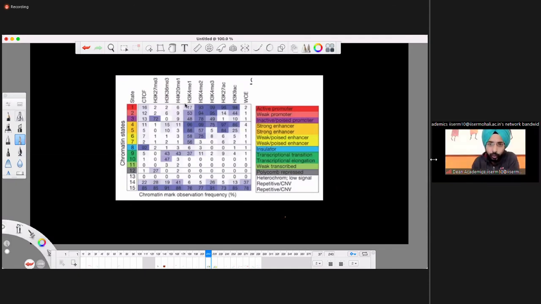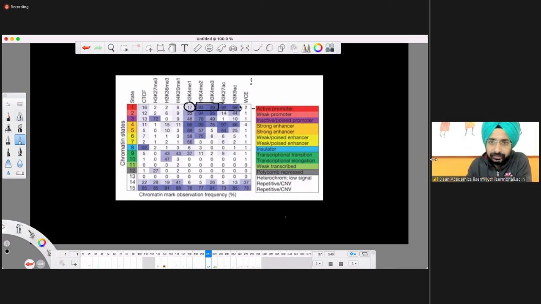And what you see, active promoter has a low level of monomethylation, but a very high level of di- and trimethylation and a high level of acetylation. And weak promoter has everything a bit weaker. Acetylation is weaker over there, right? Look at the inactive and poised promoter. It has a weaker signal over here, right? And then it has K27 trimethylation. That's the poised one, okay?